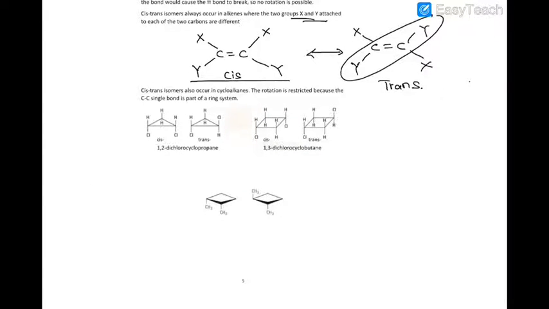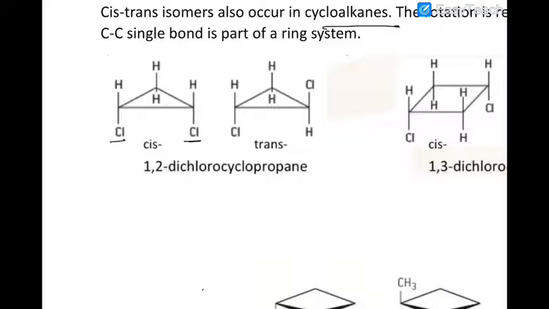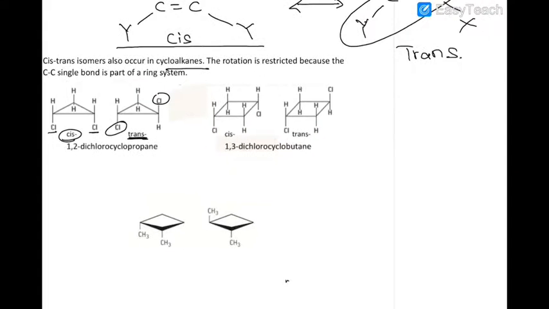And we can extend this reasoning to cycloalkanes as well. Here the rotation is restricted because you have that ring system. Because these two are on the same side, it's a cis isomer. Here they are on opposite sides, it's a trans isomer. Here the Cl is on the same side, so cis.